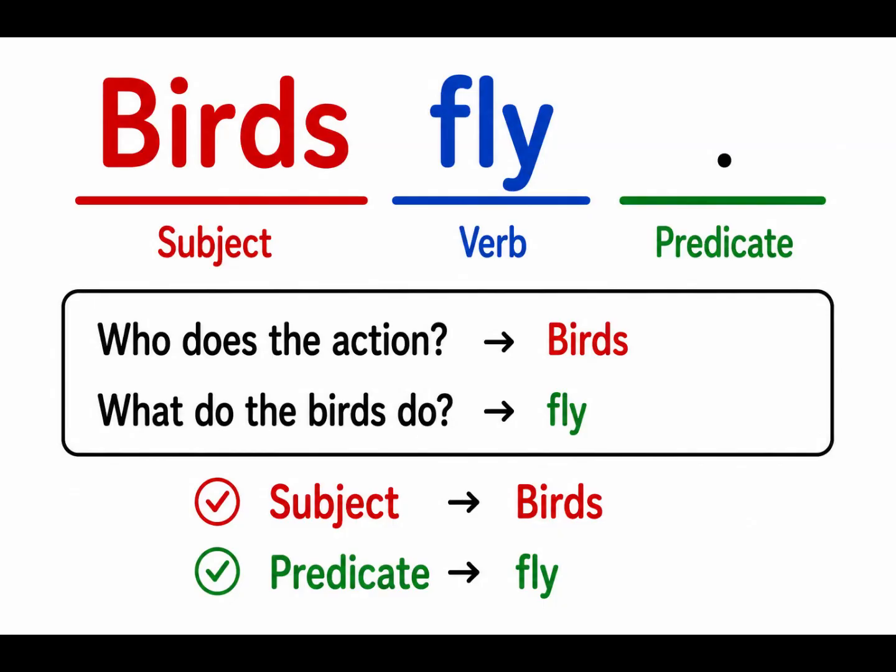I'm saying that they fly. So, birds is the subject, fly is the predicate. Of course, this is a sentence. It gives me the complete sense. I do understand what this sentence means. So, birds is the subject and fly is the predicate.